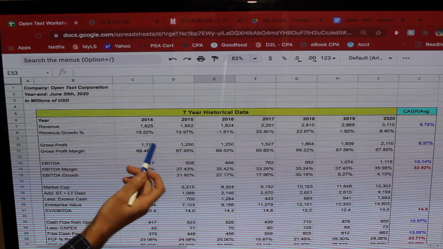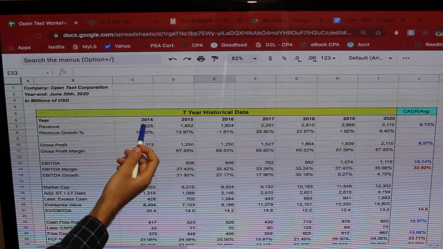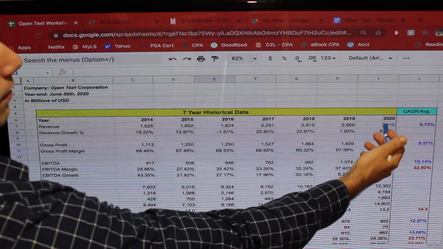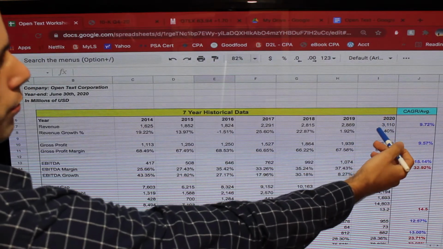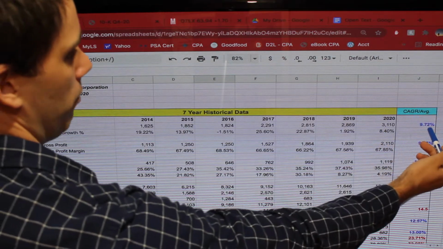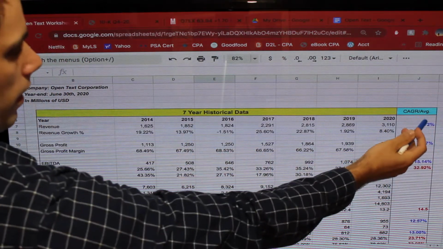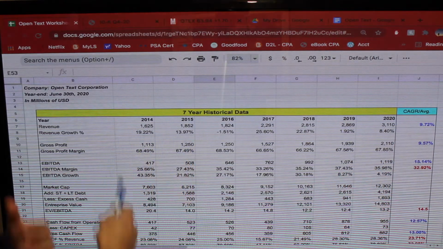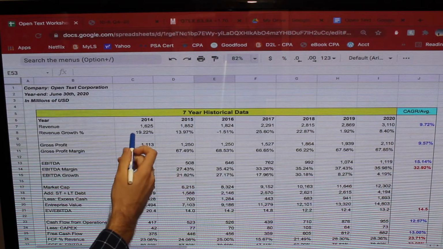But just looking historically, we can see 2014 they had 1.6 billion in revenue, and then 2020, so this was June 30th of 2020, that's now grown to 3.1. So this gives us a compound annual growth rate throughout this time of just over 9%, so 9.7%. And we can see it's been kind of erratic, but mostly stable growth.